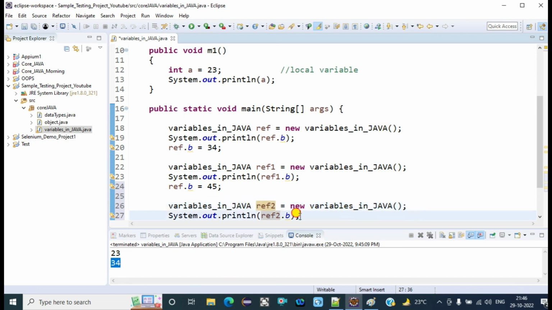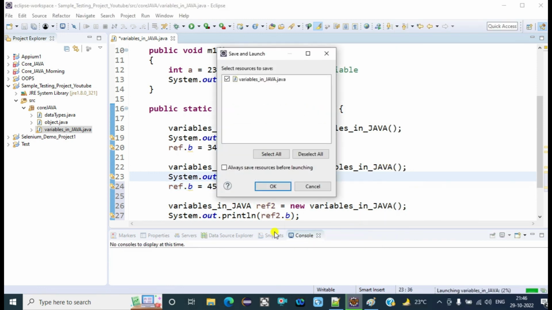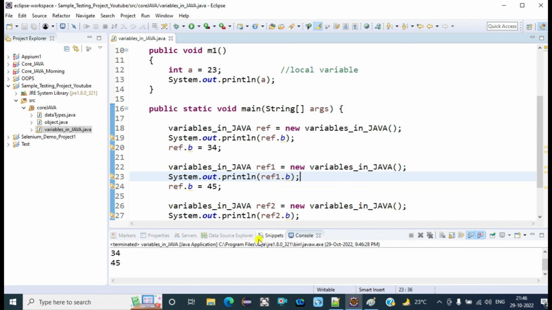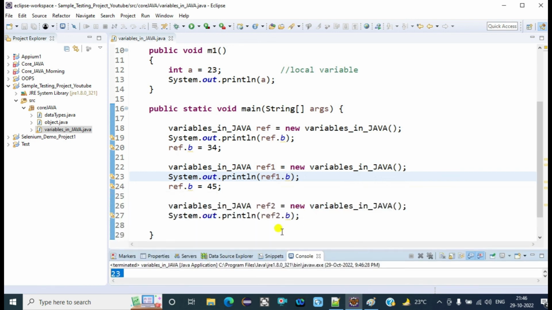So in the third line as well, it will display the last updated value, 45. So we will get 23, 34 and 45 on the console. As you can see here as well, it is displaying 23, 34 and 45.